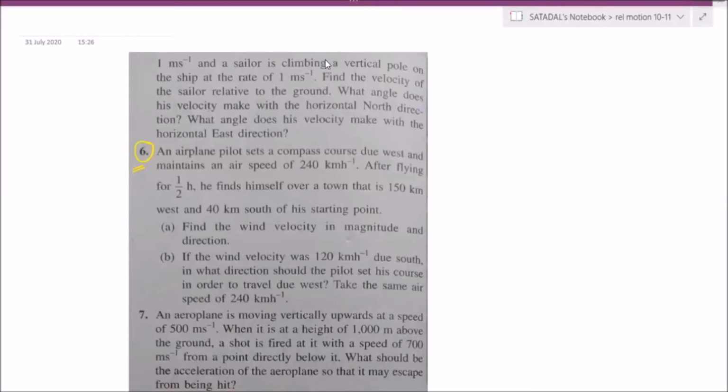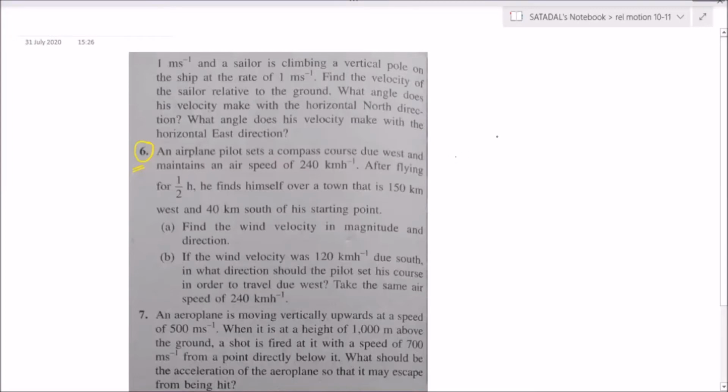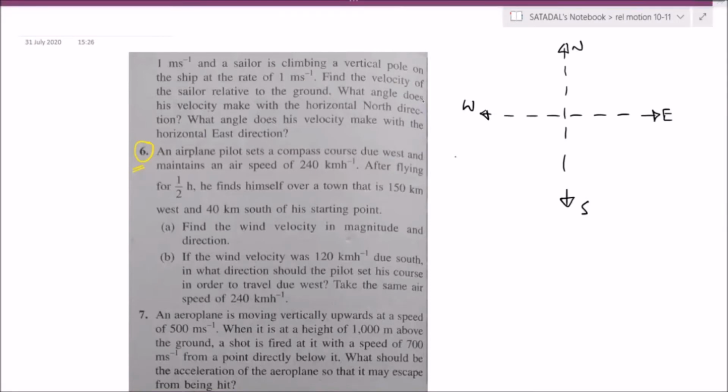Yeah. So now I'll start discussing it. So first you do this XY stuff, not this southwest stuff. So this is east, this is west, north, and this is south. Right? Okay. So they're saying that after flying for half an hour. Yeah, Vignesh, tell me. Sir, it is 44.7 kilometer per hour.